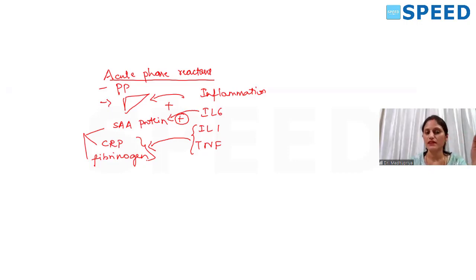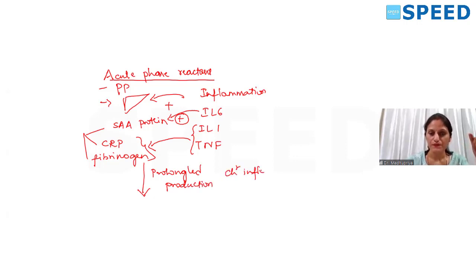And once the inflammation is suppressed, these fall down, isn't it? This is normally what occurs. But if they are produced in a prolonged manner, say for example in chronic inflammation, they are produced persistently for a longer period.